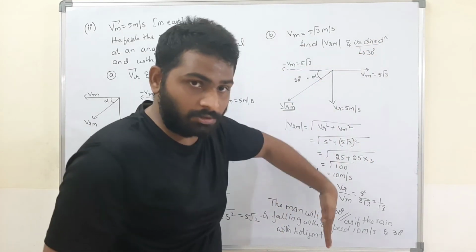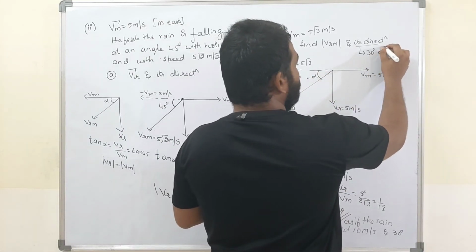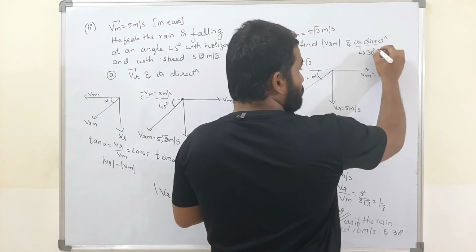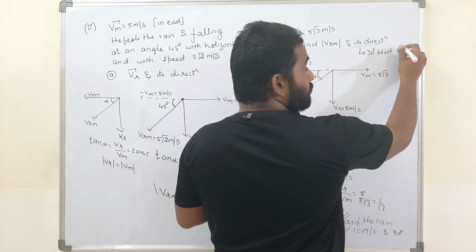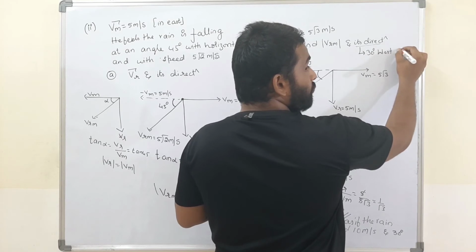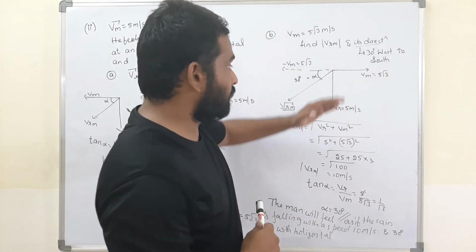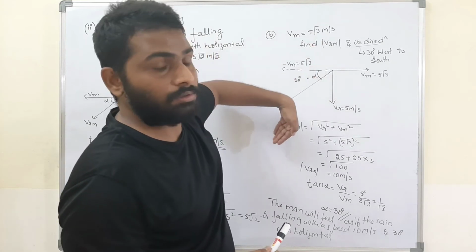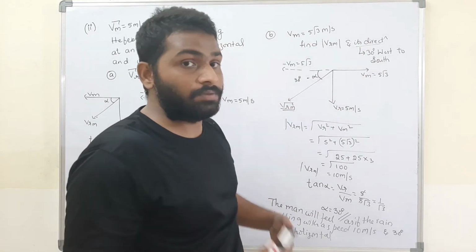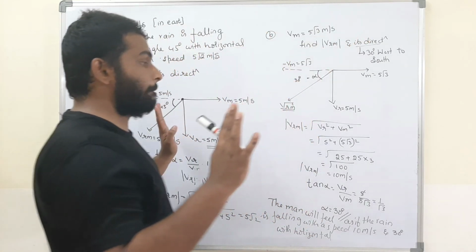This is south. This is west. 30 degrees west to south. That means 30 degrees it is making with west, and which direction? Is it north or south? It is south. That is the direction. That means you will feel as if the rain is falling 30 degrees west with south. That is the answer. I think this is clear.